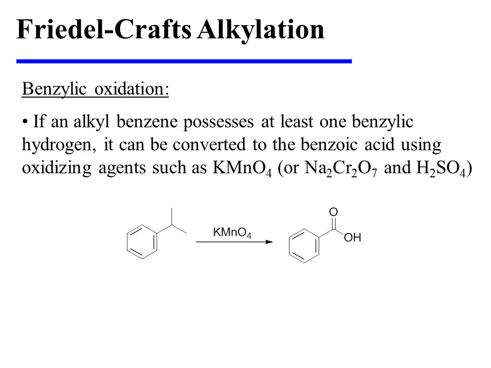Alkyl groups, once installed on the aromatic ring, can be oxidized to the corresponding benzoic acid, provided that the benzylic center bears at least one hydrogen. The reaction requires potassium permanganate or sodium dichromate and sulfuric acid. Notice that any additional carbons are cleaved off of the benzylic center as the benzoic acid is formed.